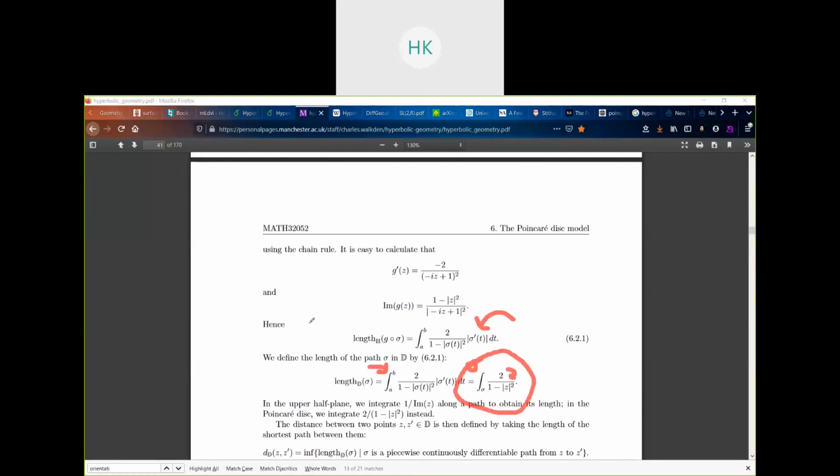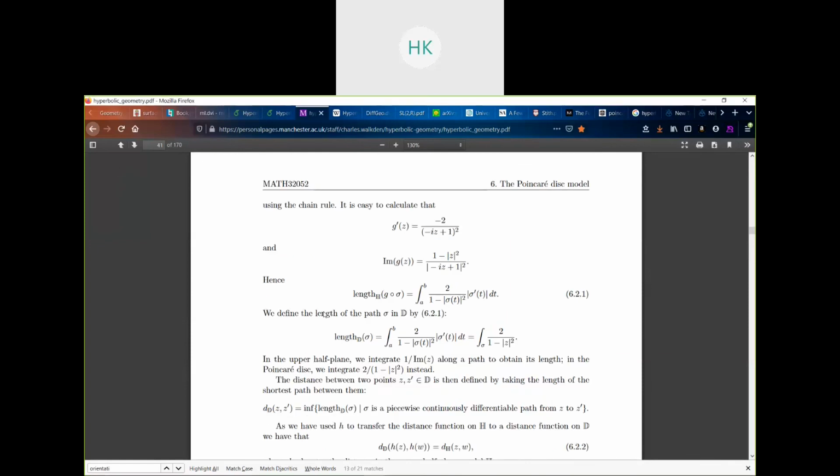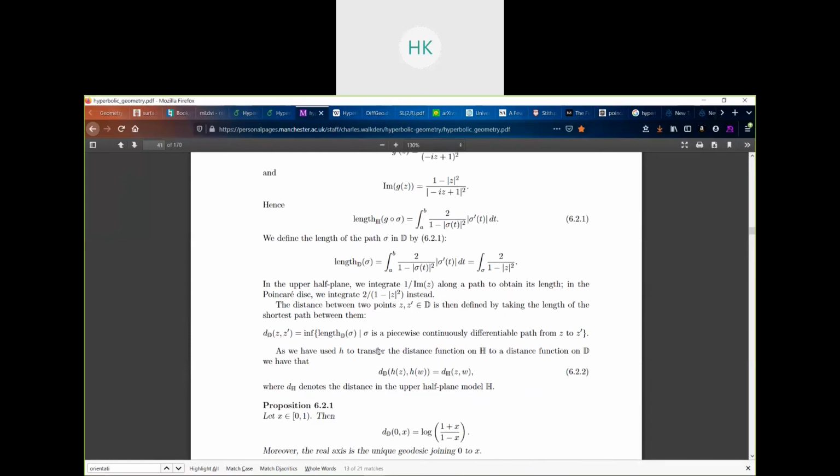Again, the distance will be defined by taking the length of the shortest path between them. So we have essentially transferred the distance function on H to a distance function on D. The distance in the disk model of h(z) and h(w) is equal to the distance in the upper half plane of z and w.